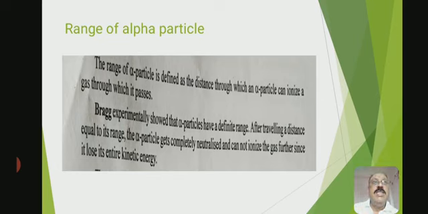So what is the range of the alpha particle? The range of an alpha particle is defined as the distance through which an alpha particle can ionize a gas through which it passes.